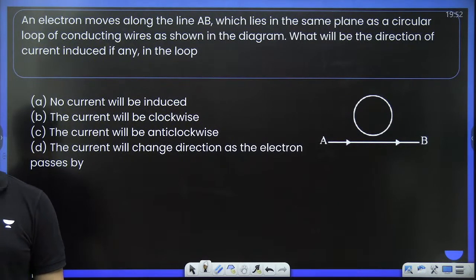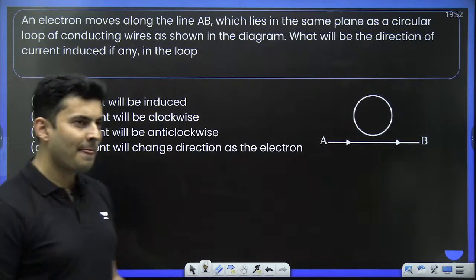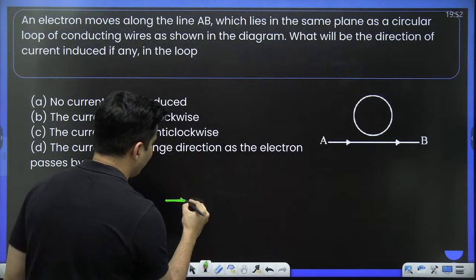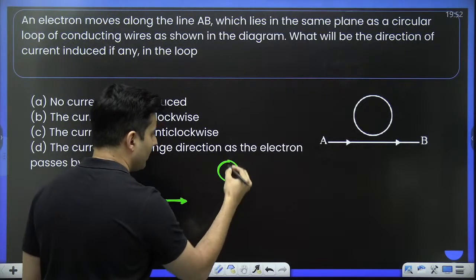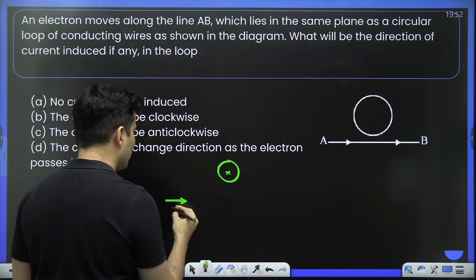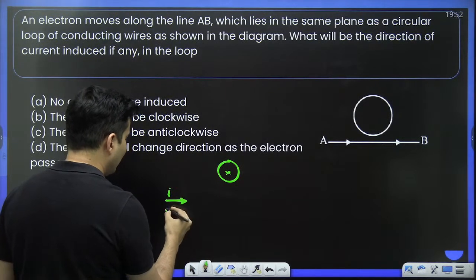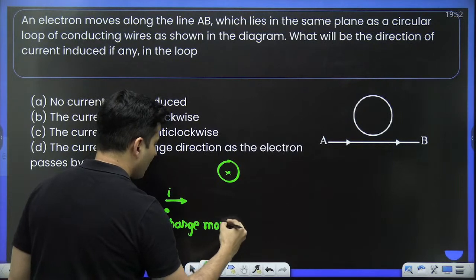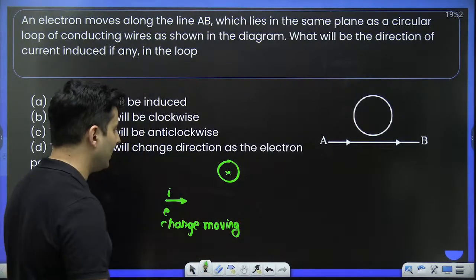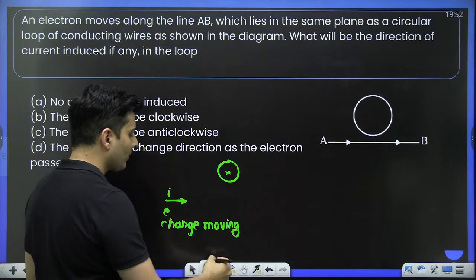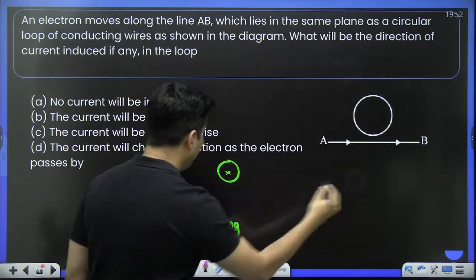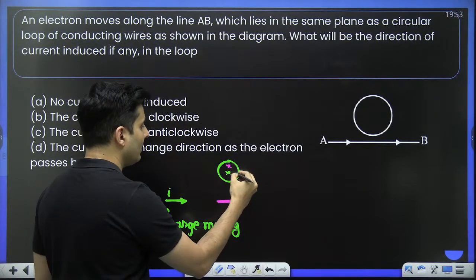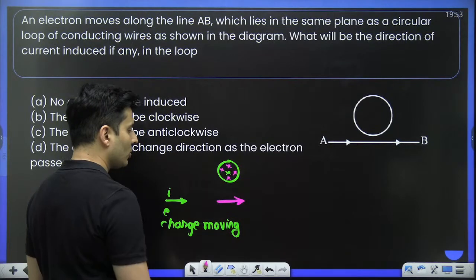Come on, my dear students, what do you think is the answer? See, when the electron is really far away, in this loop, there will be some magnetic field because of this, because this is like a current. When an electron, which is basically a charge, is moving, it is like a small current element. So there will be some small field. Then when it comes very close, the field will be even higher because you are very close to the loop.